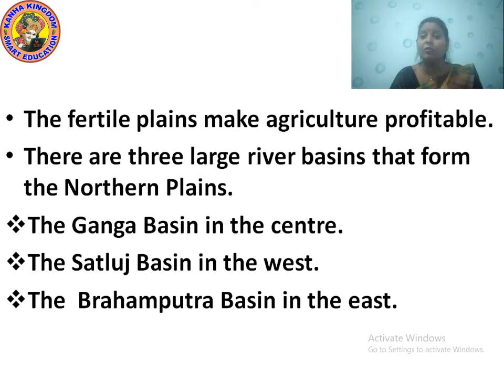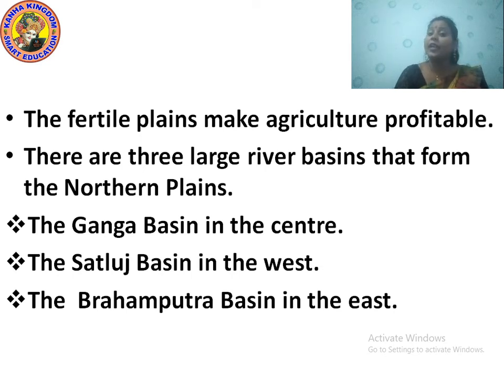They come down and get drained in the Bay of Bengal. These rivers originate in the Himalayas and all of them flow through these plains. Highly fertile alluvium is found here, and as these plains are very fertile, it makes agriculture very profitable.